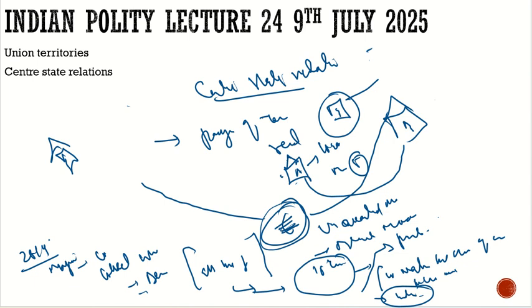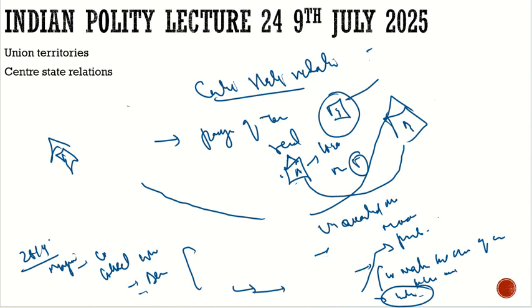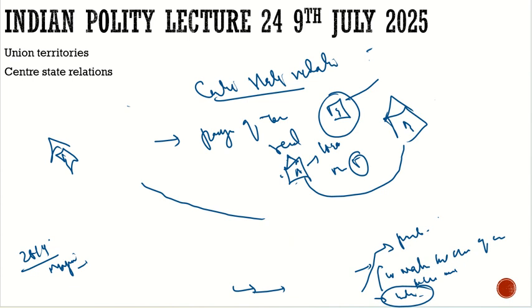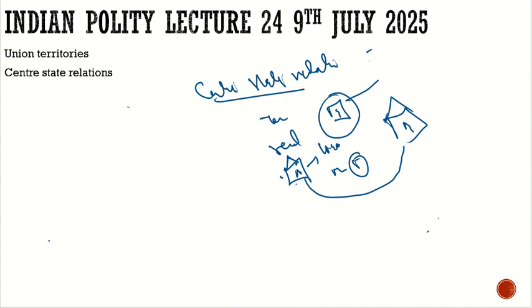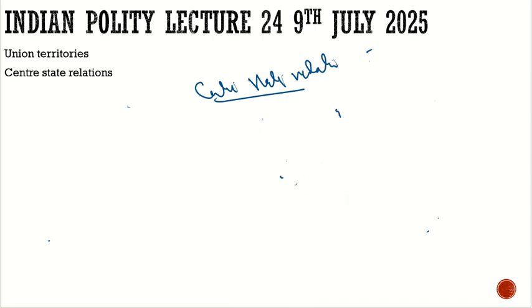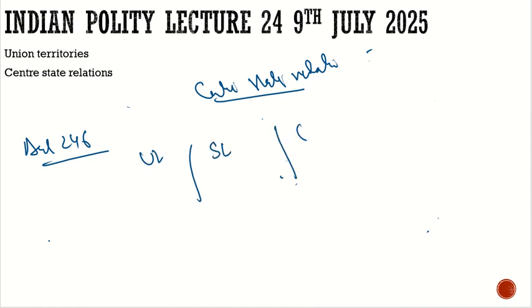Then we have Article 246. What does Article 246 say? It gives the space for the 7th Schedule, and it says the distribution of items between the union list, the state list, and the concurrent list.